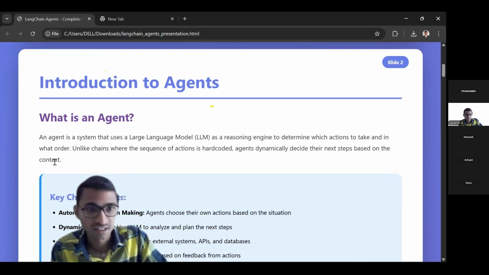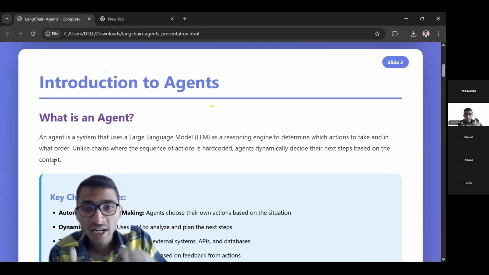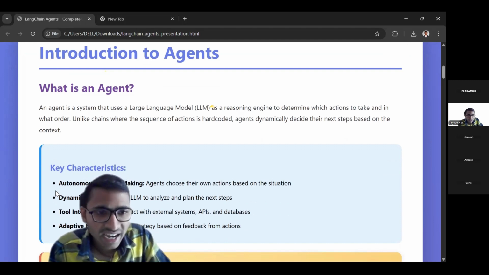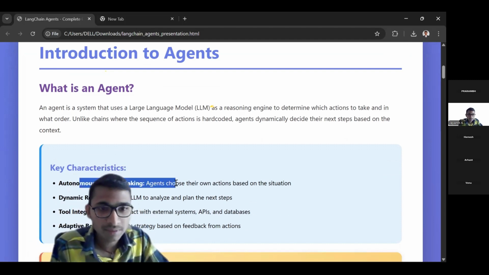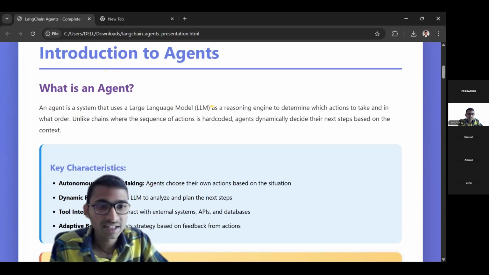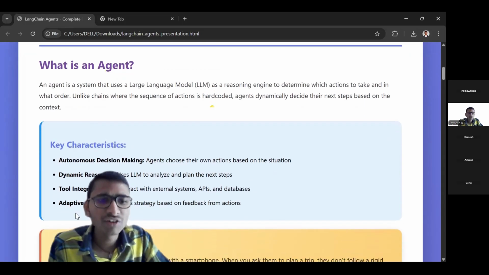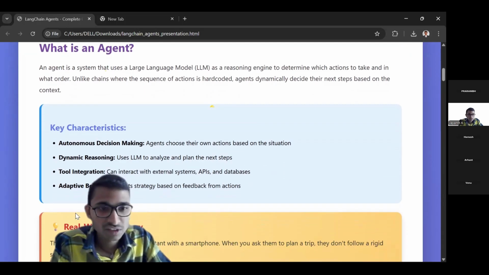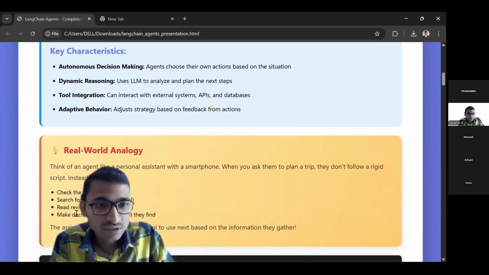What is the context here? Context is your problem and the chat history that the model, that the agent has. It will understand where the chat history is stored and how the model is taking the actions. Going forward, you can see here the key characteristics: autonomous decision making, dynamic reasoning, tool integration. We will understand what tools are, and adaptive behavior with code also. We'll see practically as well. And here you see some example is there.